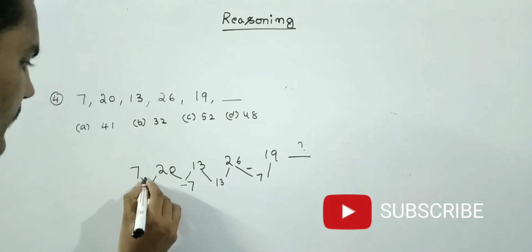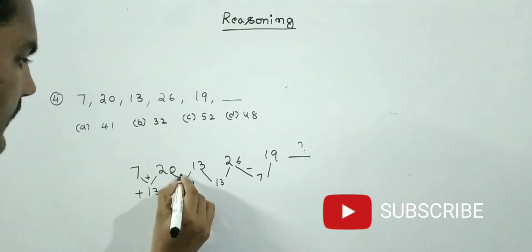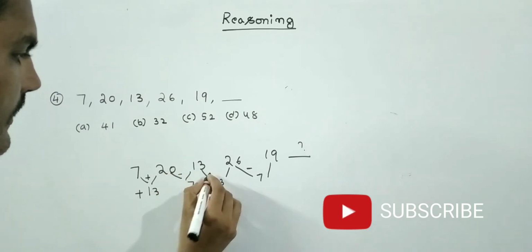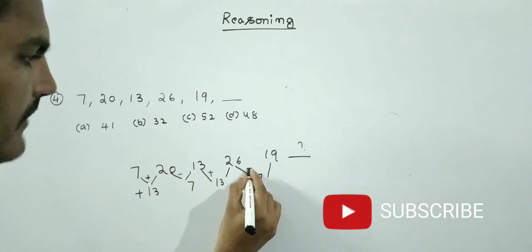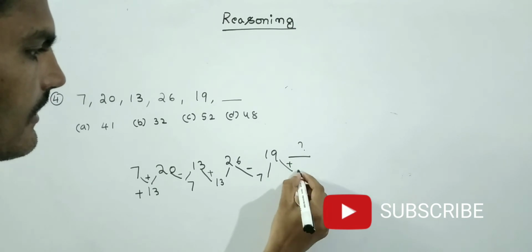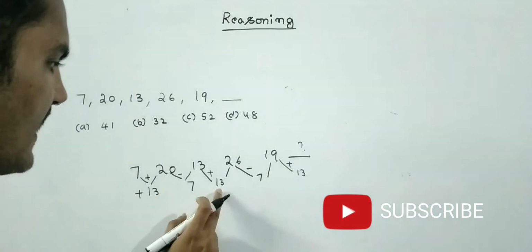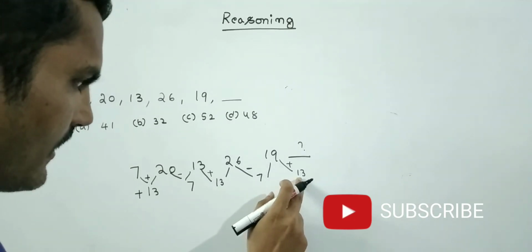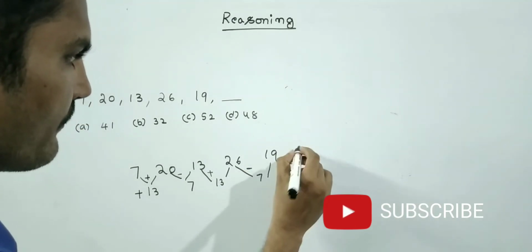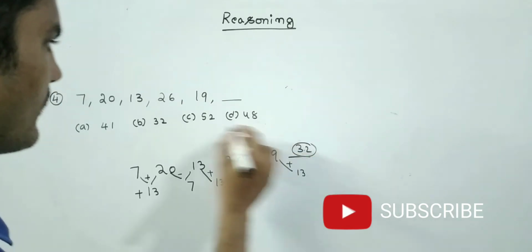So here plus 13, here minus 7, again plus 13, minus 7. Plus 13, minus 7. Then plus 13. 19 plus 13, how much? 32. So the answer is 32.